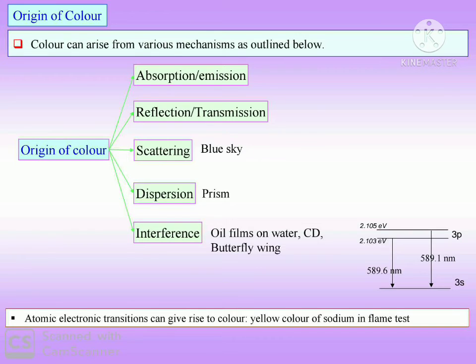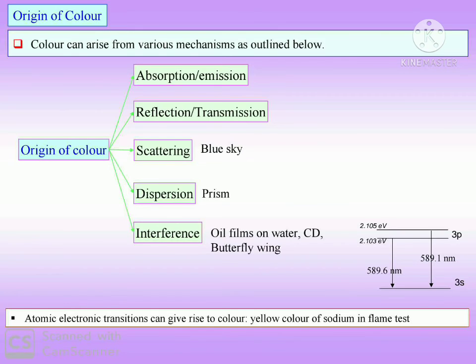Next application of optical properties of materials is color. Color can arise from various mechanisms as given below. First is absorption or emission, reflection or transmission, scattering, dispersion, and last is interference. All these phenomena are responsible for the color of a material.